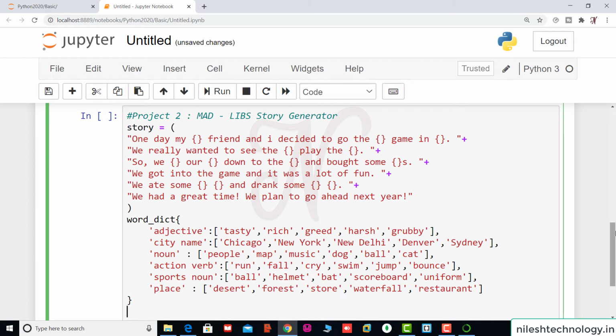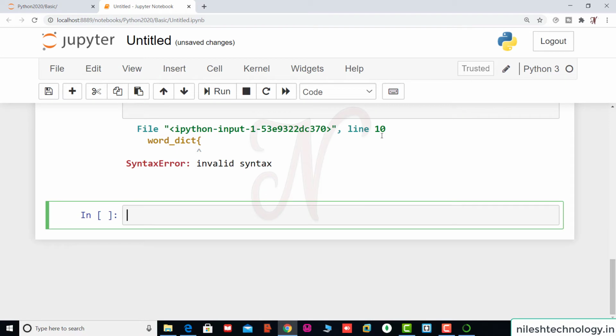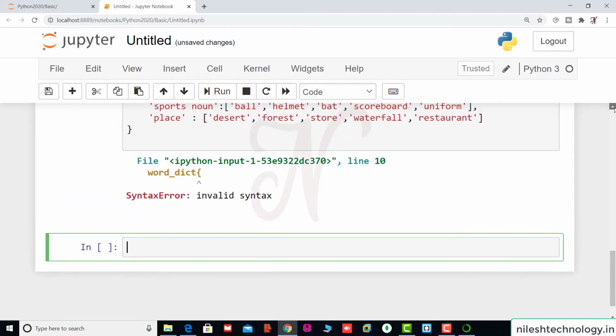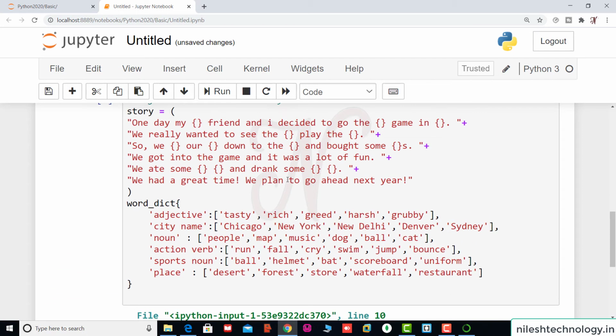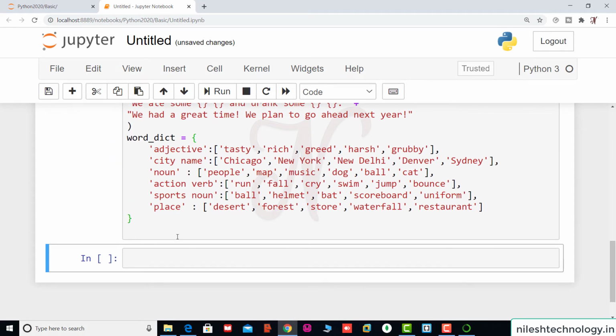Okay, so first we run this code. See here, if there are some errors, we first find those errors. The word dictionary equal to, again we run. Okay, perfect. So we add some more code.